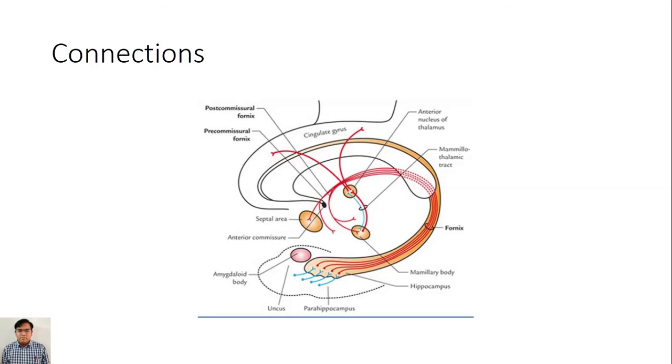This red fiber shows the efferent fibers, and it goes to the opposite hippocampus through the commissure of the fornix or hippocampal commissure. Okay, so these are the connections.